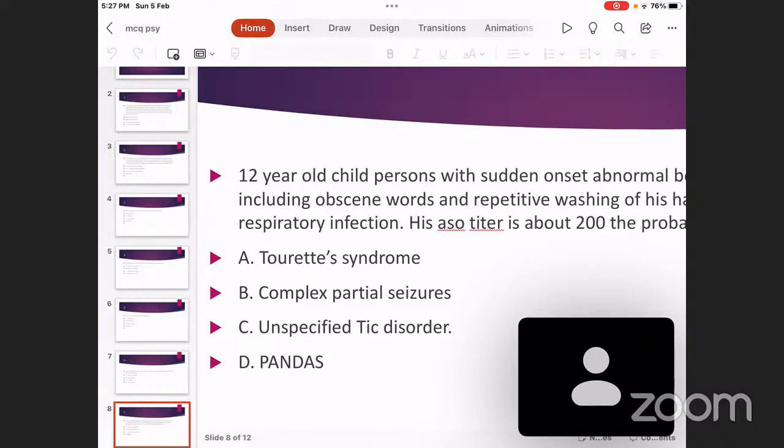Then complex partial seizure also can present with abnormal behavior. But the difference is that in tics, or in PANDAS, or in Tourette's, the person is aware that he is showing an abnormal behavior or abnormal sound. But in complex partial seizure, there are short-lasting abnormal behaviors or abnormal sounds, but the person is totally unaware of the fact that he is showing such kind of behavior. We call it automatism. So that is regarding complex partial seizure.